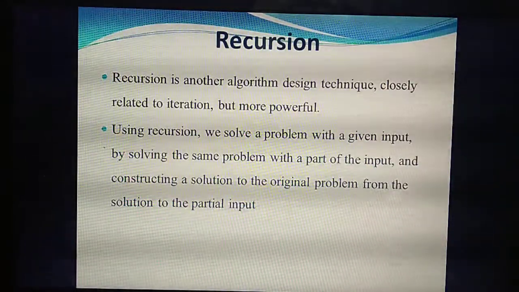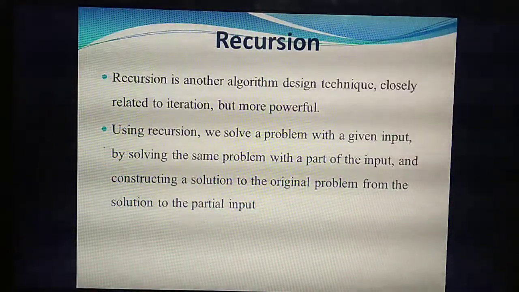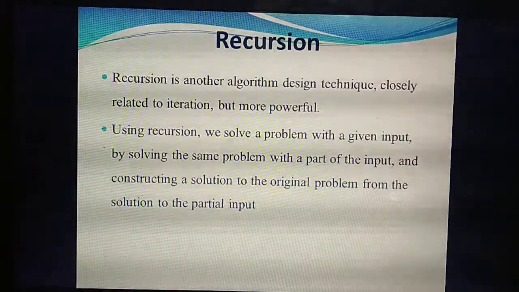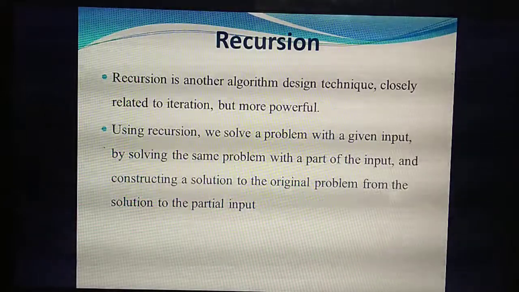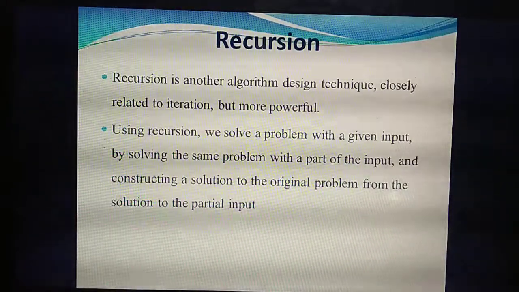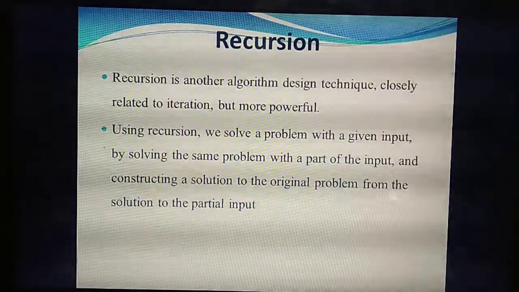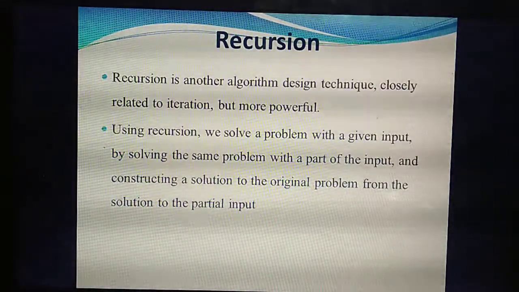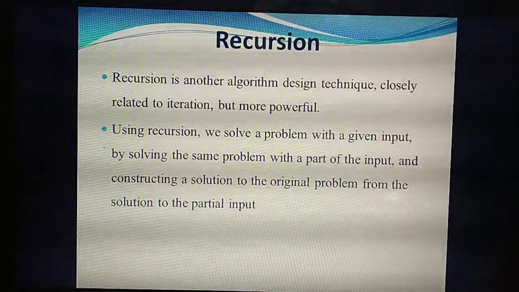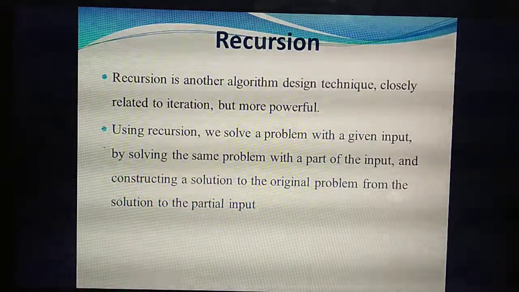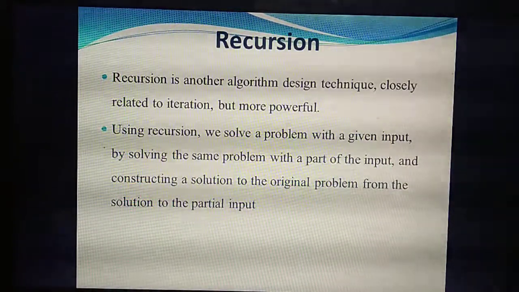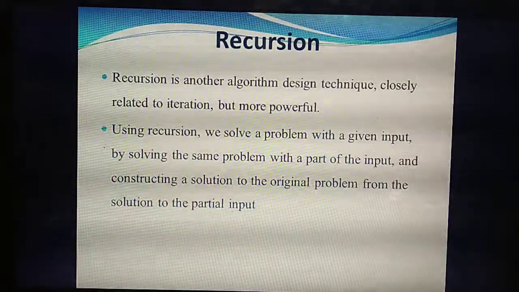For example, in a problem you are going to add 4 numbers. What will you do? You will add the 4 numbers and get the answer. But how many inputs are there? 4 numbers means 4 inputs. So you take 4 inputs, solve the problem and take the answer.